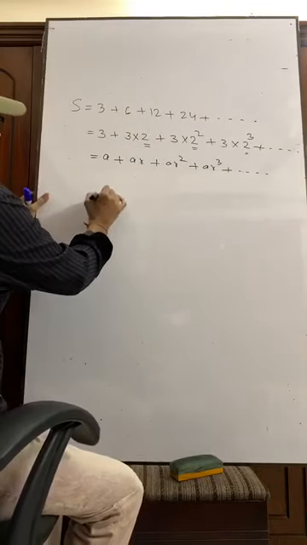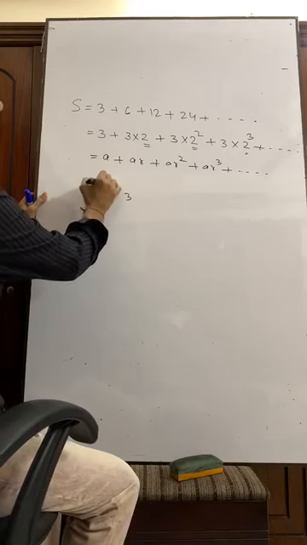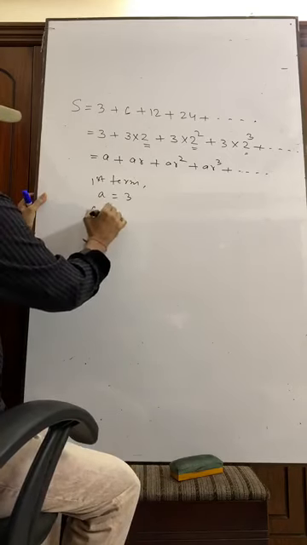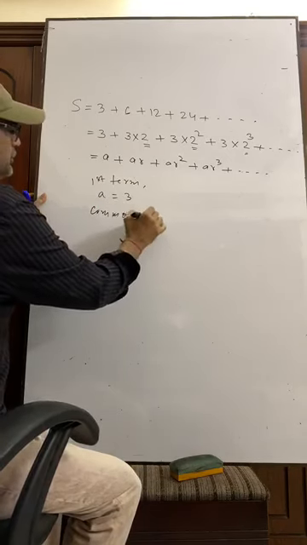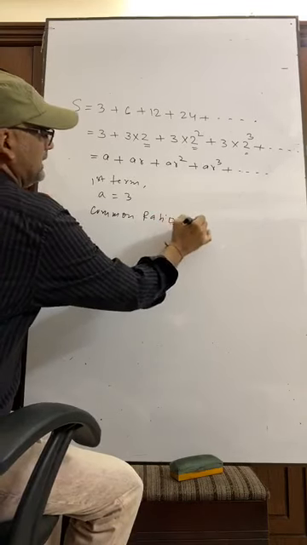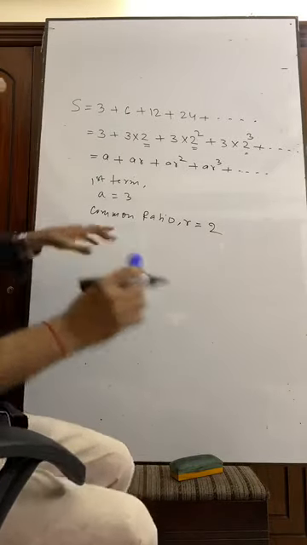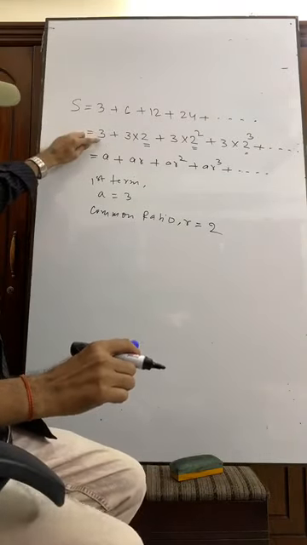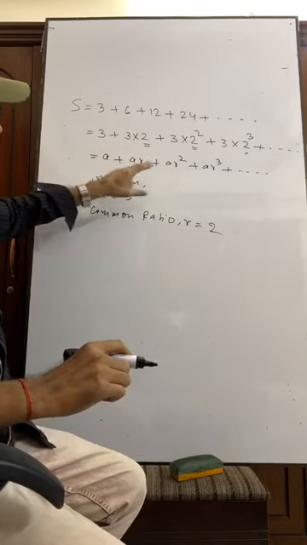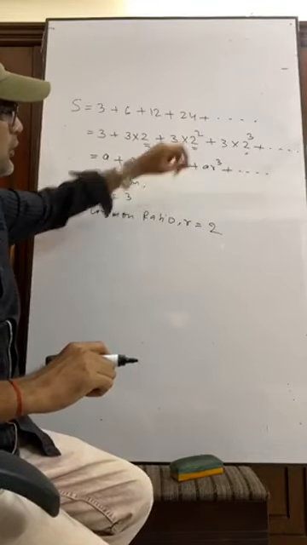Here, first term A equals 3. This is the first term. Common ratio R equals 2. So A is 3, AR, R is 2, A is 3, in this way. AR square, 3 into 2 square.